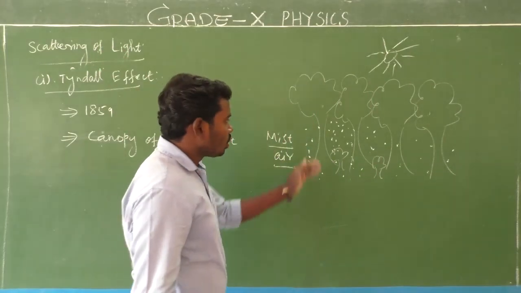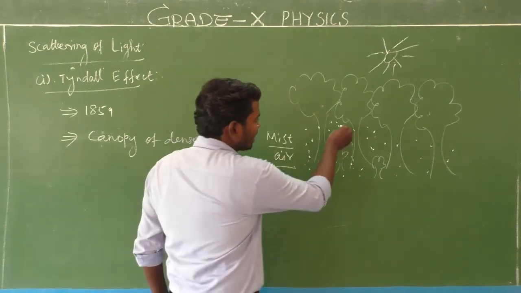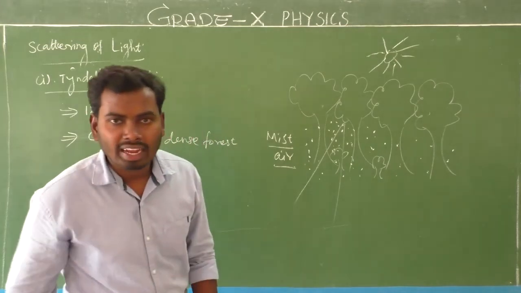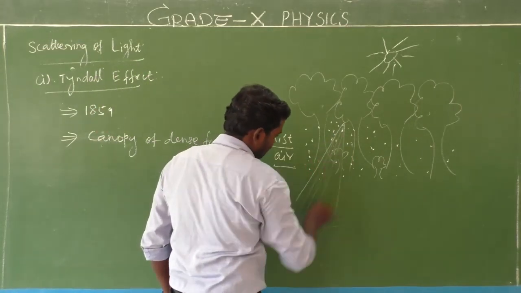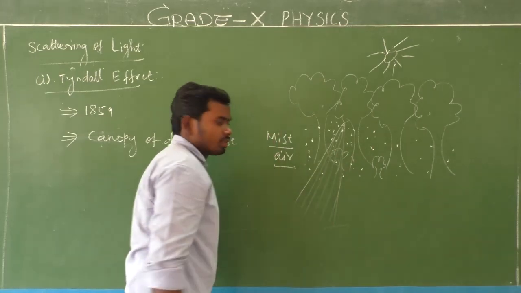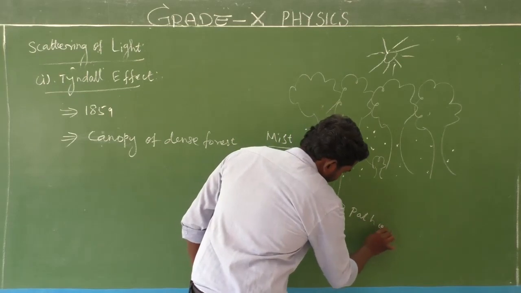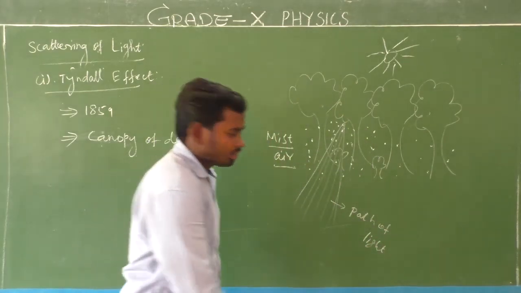Isn't it? Yes. So due to this scattering of light, we can see the path of light like this. This is the path of light. It's a very simple concept.